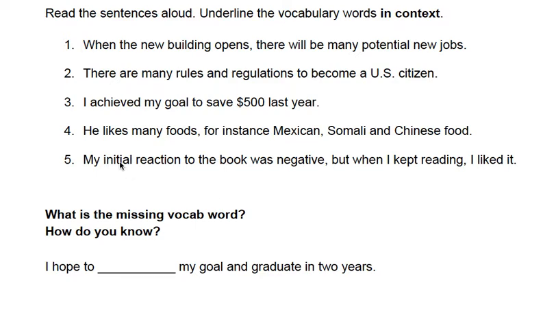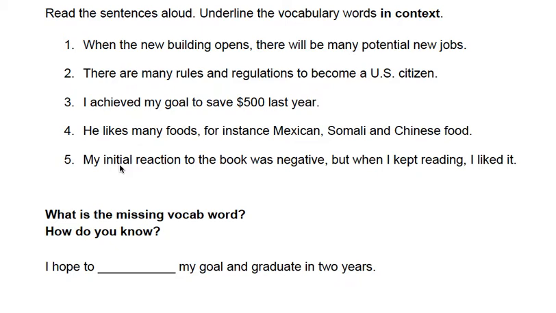So, my first reaction was negative, but then my reaction turned positive after my initial reaction.